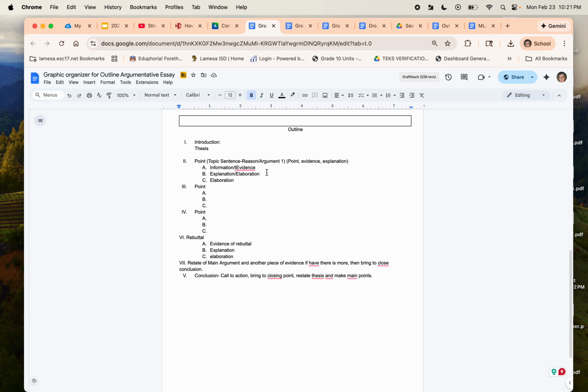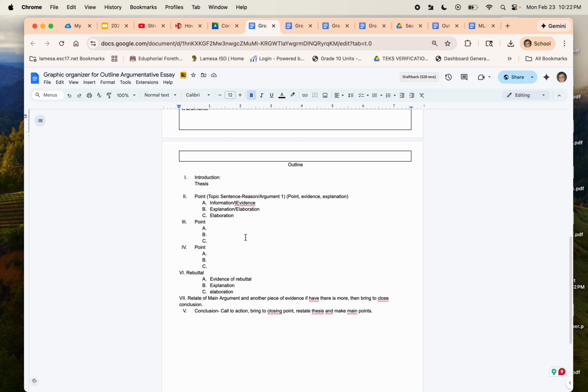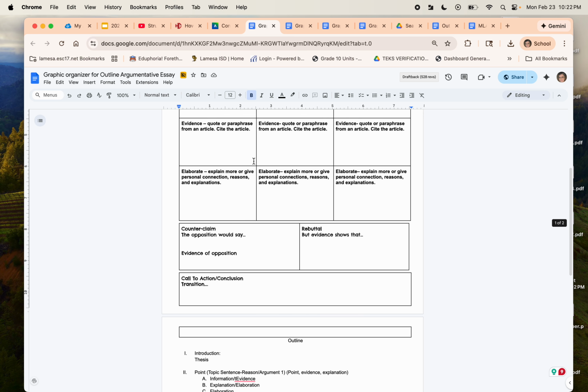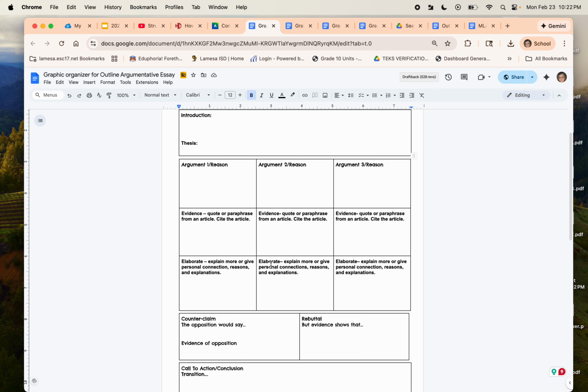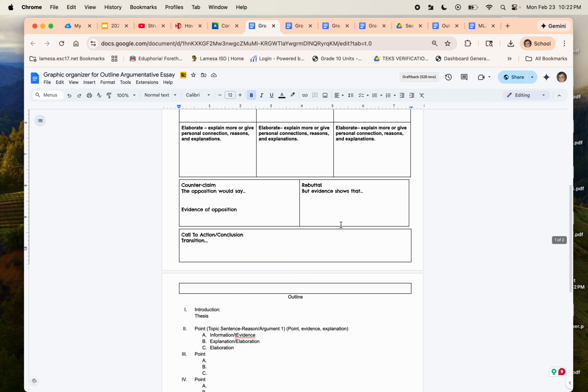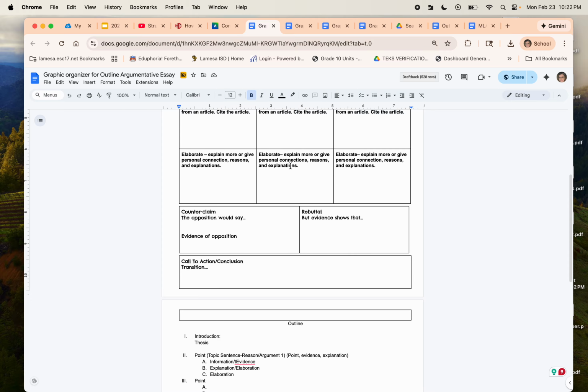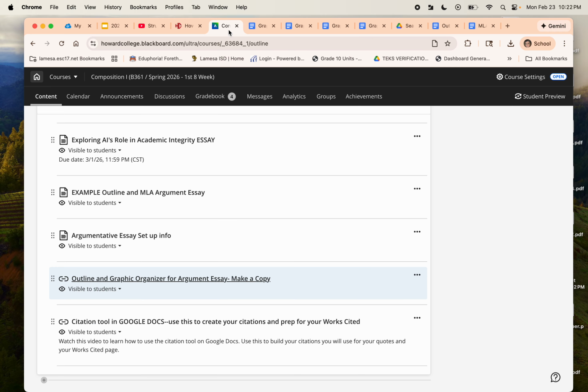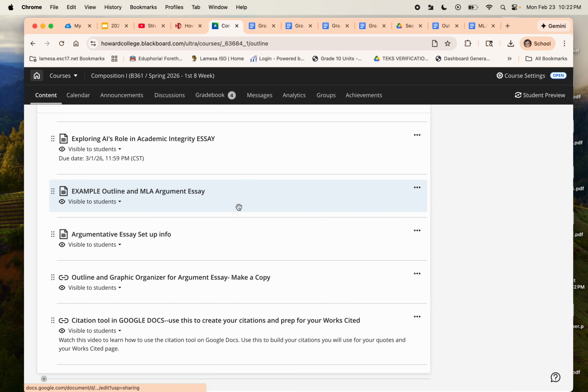Those of us that are old school, we probably remember doing outlines, and so I've laid this out here so that you can just fill this in. These are meant to help you. If I read your essay and it's not following this kind of formula and you did not do this, I may have you go back and make sure that you've got that done before you do your revisions.